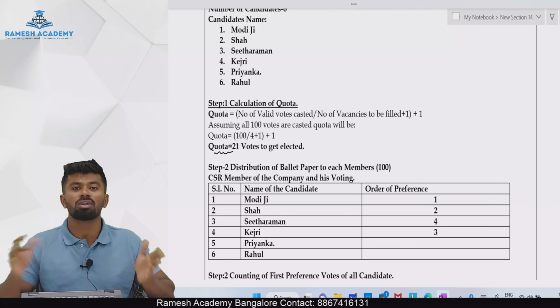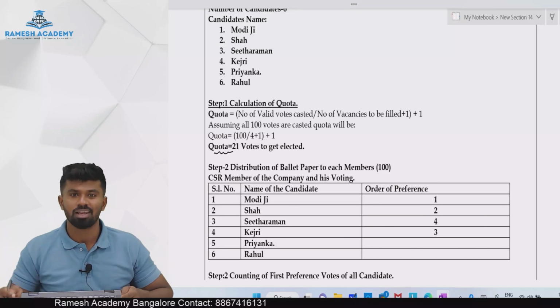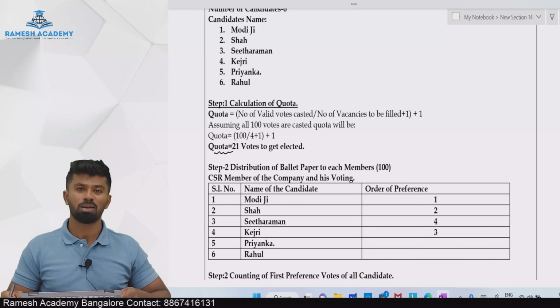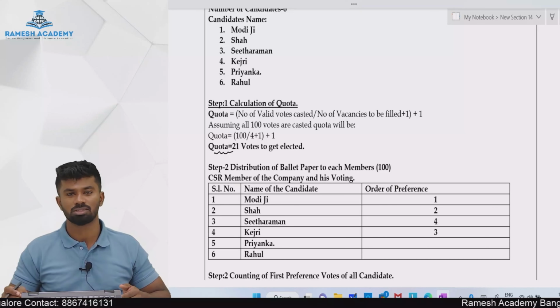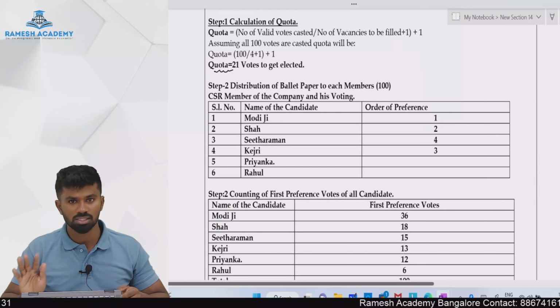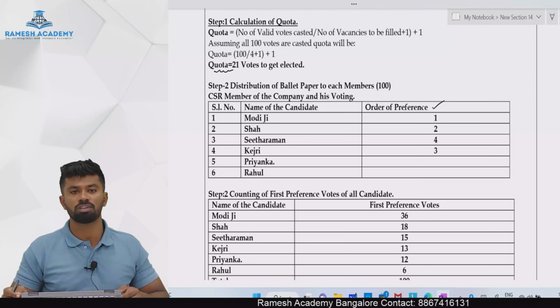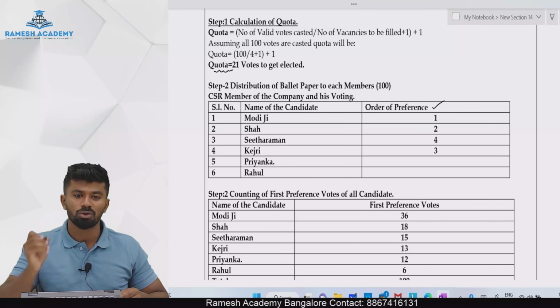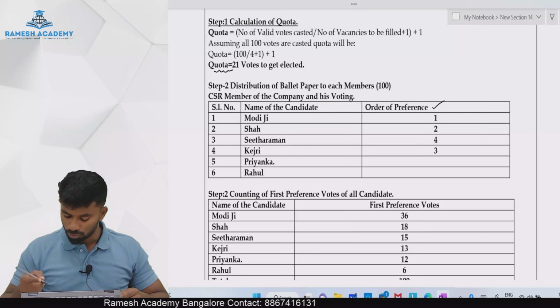So once the quota is decided, step number 2 is what? Distribution of ballot papers. The election officer will distribute the ballot papers to whom? To all the members. We have how many members? 100 members. The ballot paper looks like this. There will be a serial number and the candidates' names, because we have 6 candidates. There will be a column for order of preference where you can mark your preference in order. You can say 1, 2, 4 or 3.